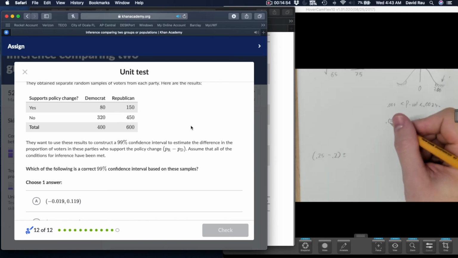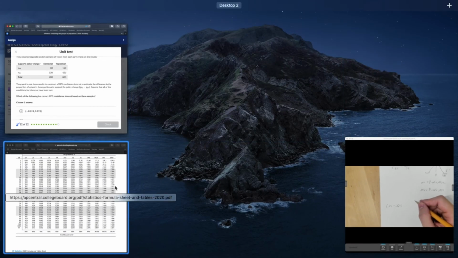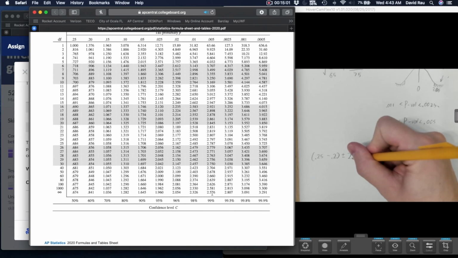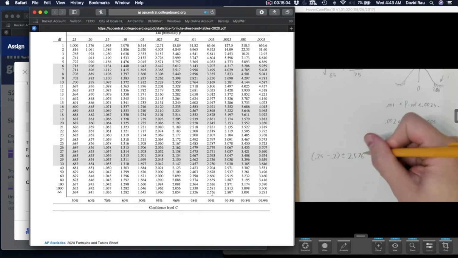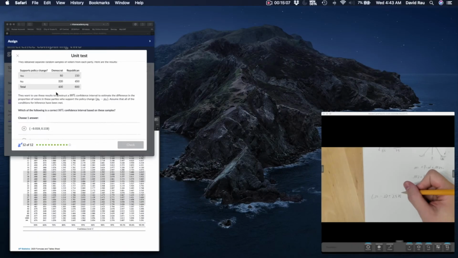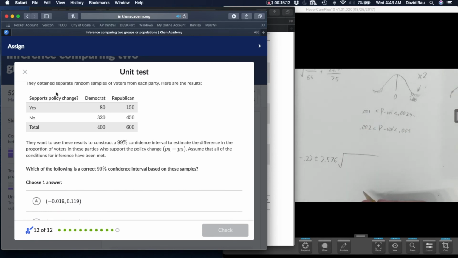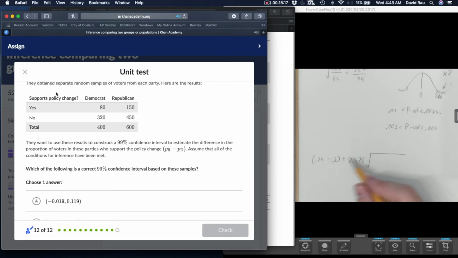Now this time, 99%. This is proportion comparison, so that's just the z value. So 99, we'll use 2.576. The z value is always at the bottom of the t chart. Okay. And now we just need that big old ugly standard deviation, which involves p of, actually no, it doesn't, because we're doing a confidence interval. Now this is a big point. Confidence intervals don't rely on any assumptions, all right?